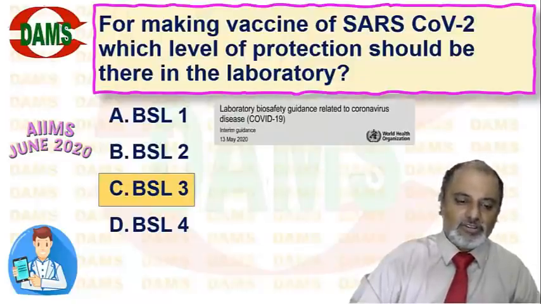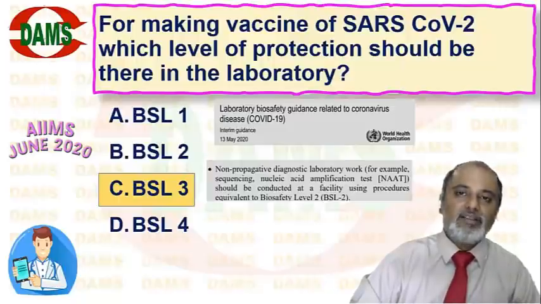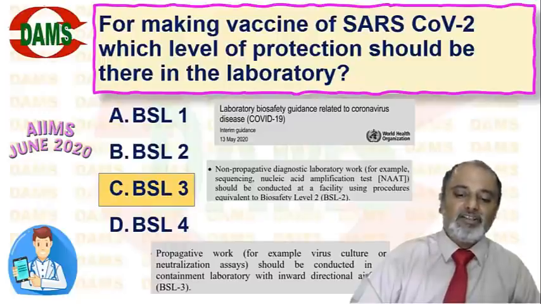What is the source? The Laboratory biosafety guidance related to coronavirus disease COVID-19 issued by WHO, latest version 13th May 2020. It says non-propagative laboratory work like nucleic acid amplification tests needs BSL 2. But propagative work, for example viral culture or neutralization tests, should be conducted in a containment laboratory with inward directional airflow. That means biosafety level 3.